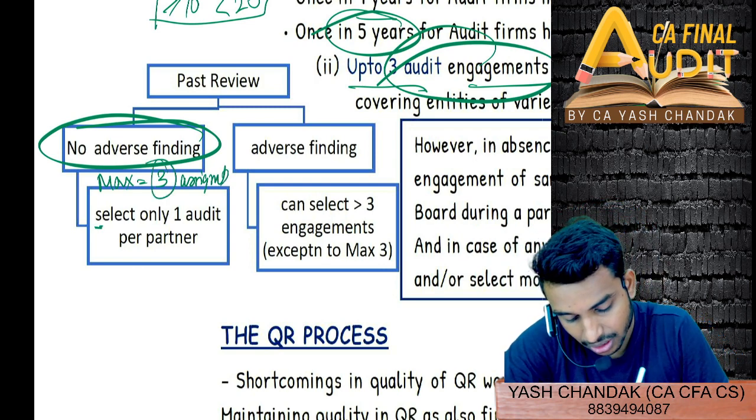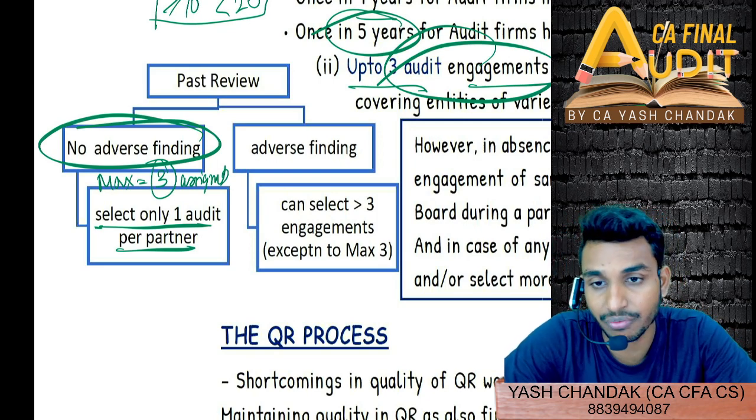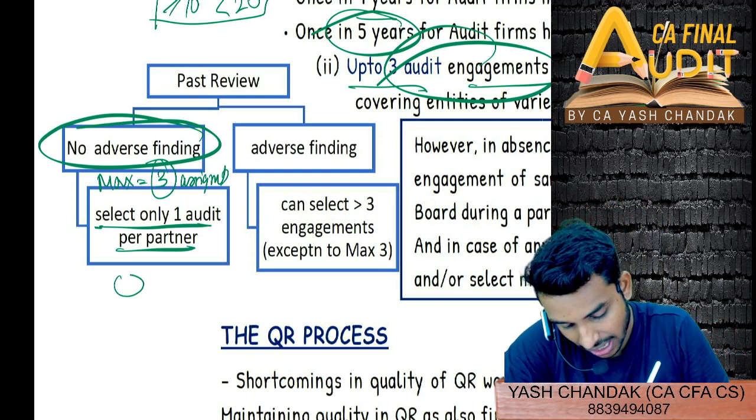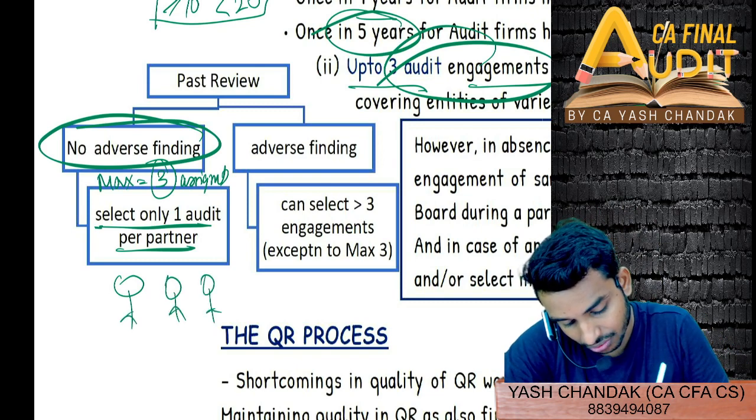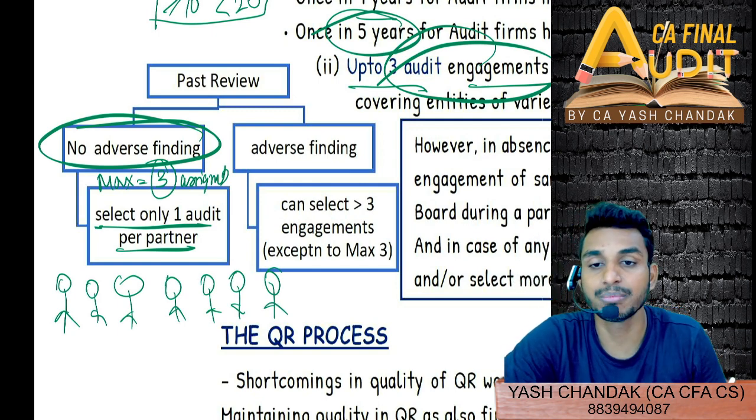All the 3 assignments should have different partners. That means what? Select only one audit per partner. Suppose I have eight partners in my firm.